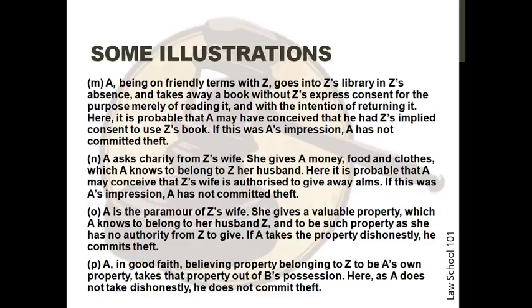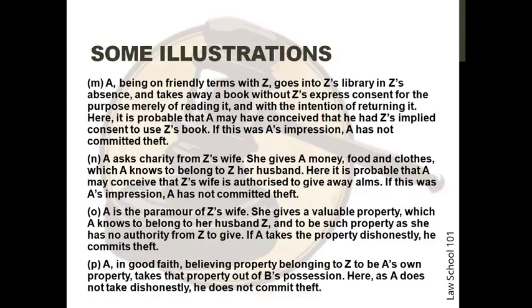In the next situation, A asks charity from Z's wife. She gives A money, food, clothes, which A knows to belong to Z, her husband. Here, it is probable that A may conceive that Z's wife is authorized to give away alms. If this was A's impression, A has not committed theft.